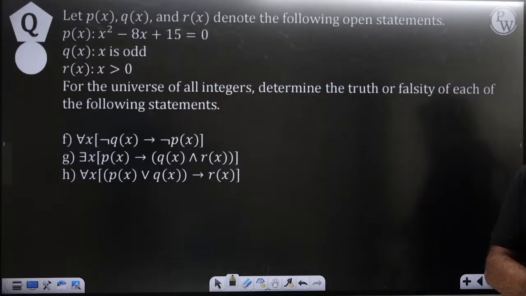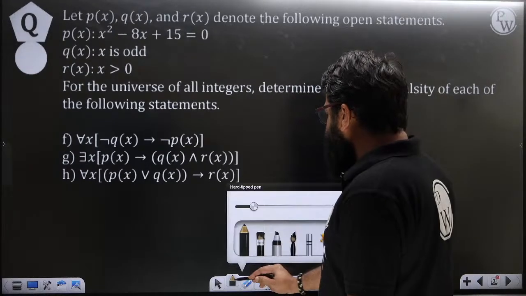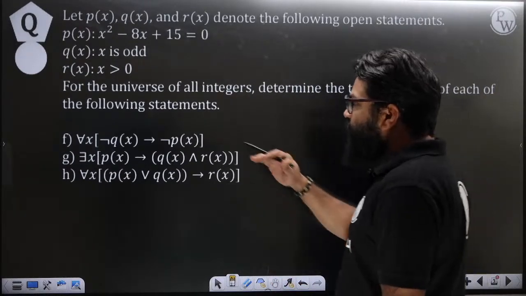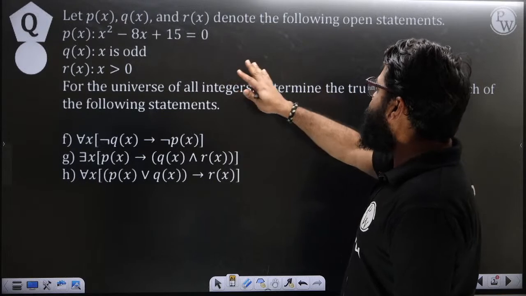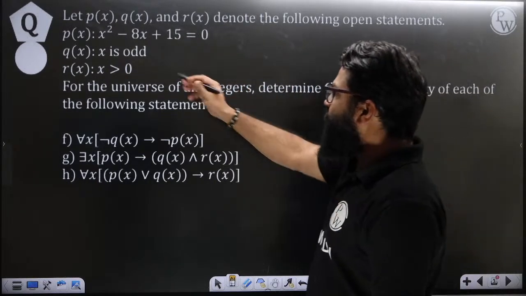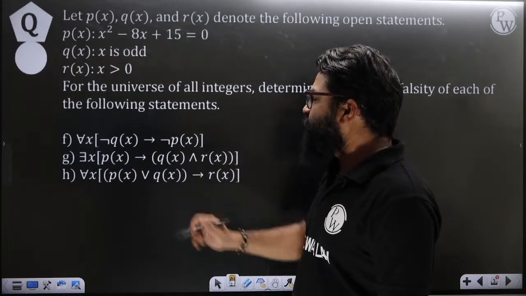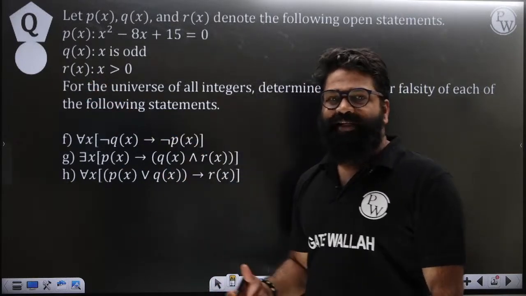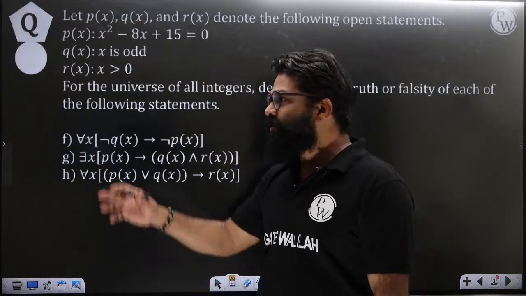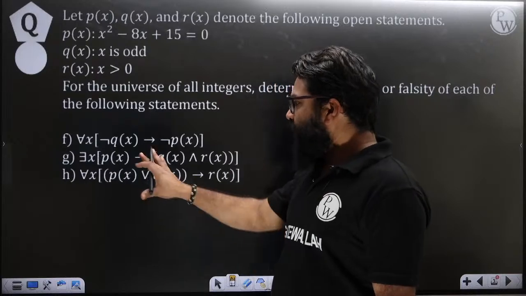Okay, so this is the first question that we can try to understand. This question is related to logic, and we will try to solve it with the help of that. For example, here we have P of x, Q of x and R of x denoting the following open statements. P of x is the open statement x square minus 8x plus 15 equals 0. Q of x is where x is odd, and R of x is where x is greater than 0. That means you will get all the elements, the positive integers. Now you will have the first question.